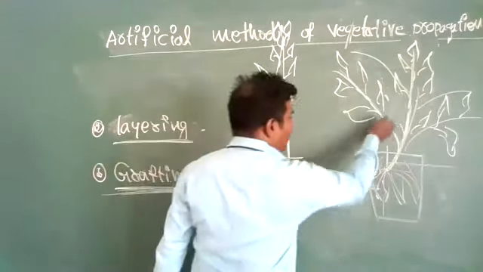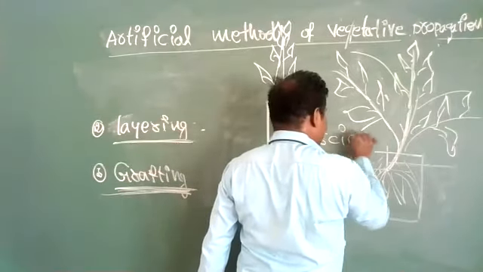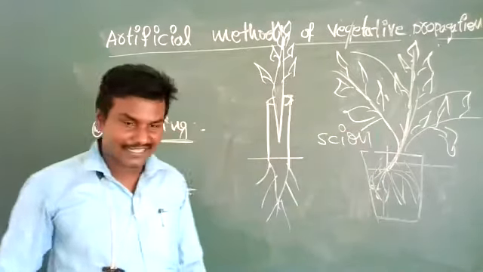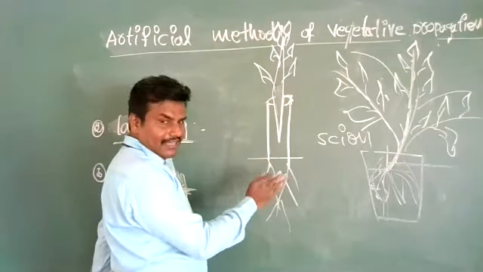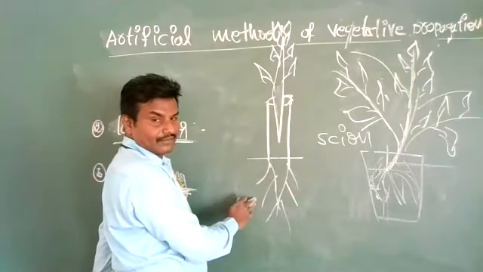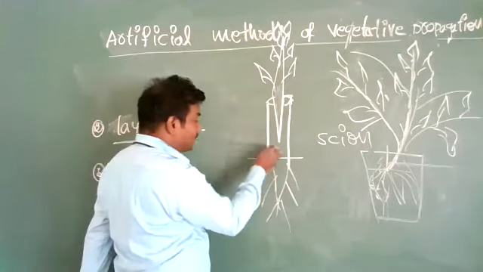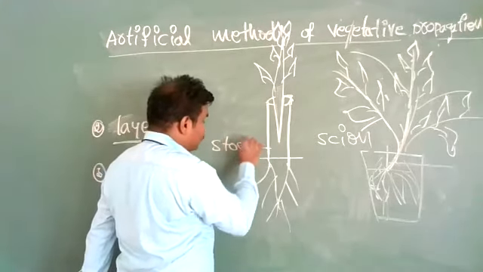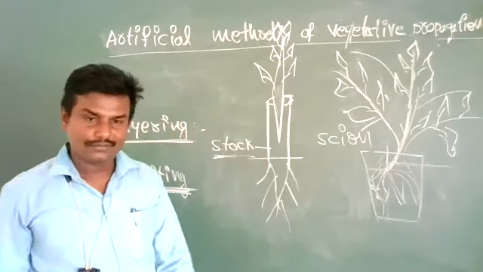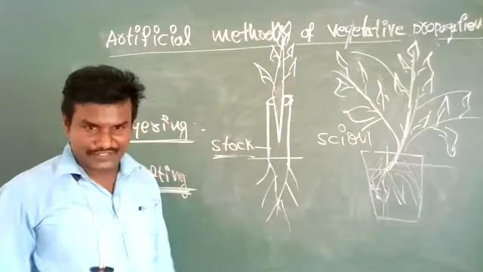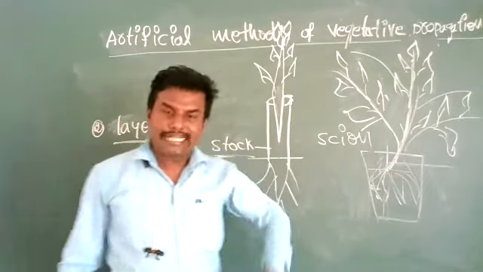That branch is called scion. The already growing plant, which has been growing for many days, is called stalk. This is called grafting.